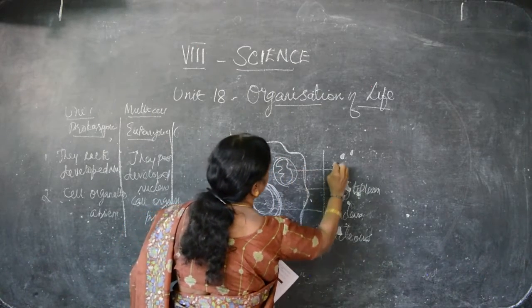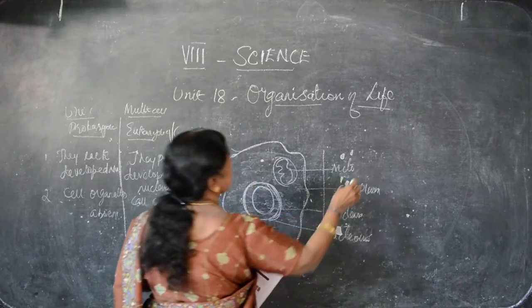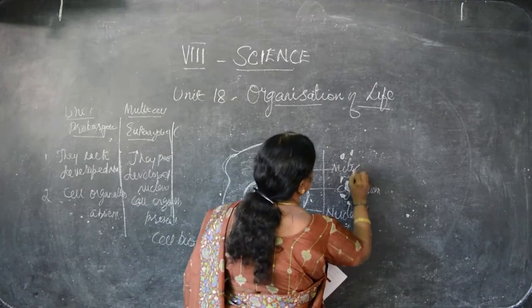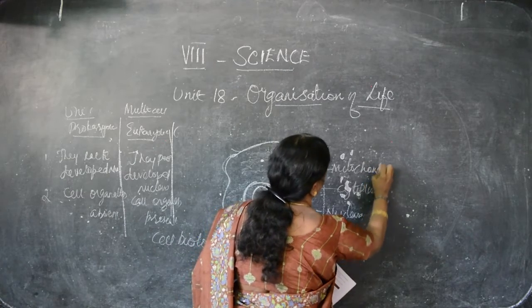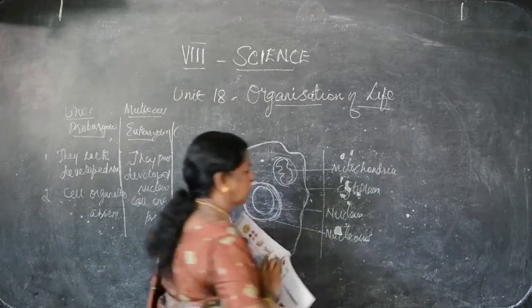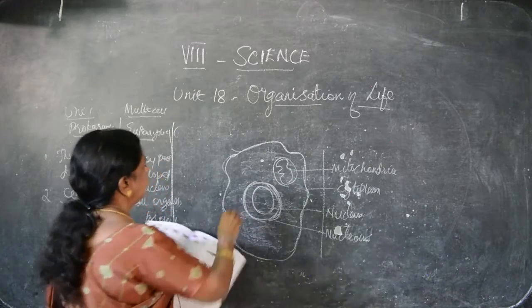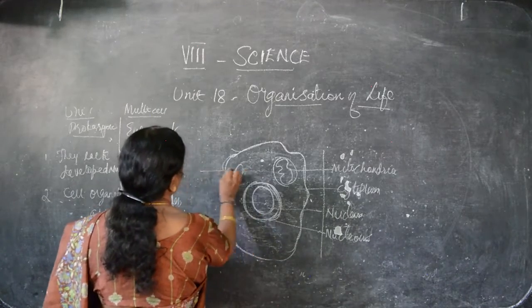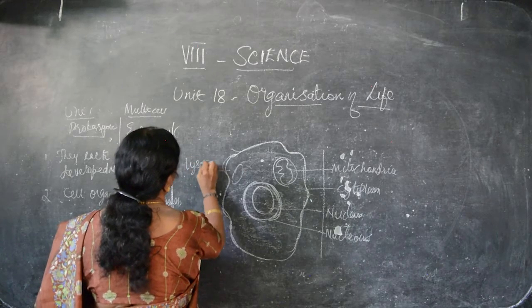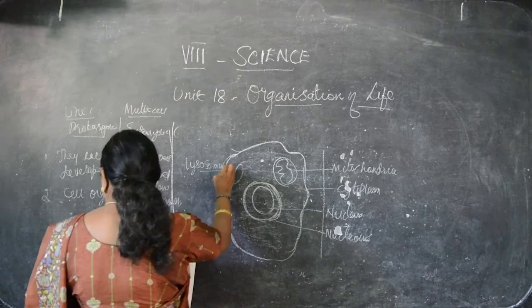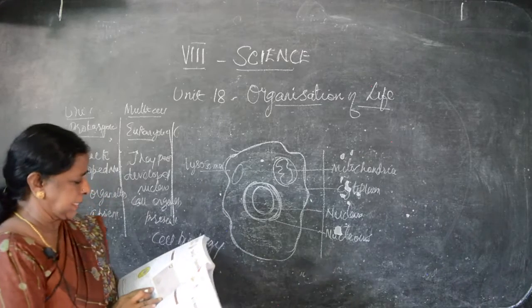This is known as powerhouse of the cell. So whenever energy is stored, it is saved in mitochondria. So mitochondria is known as powerhouse of the cell. And here, lysosomes. They help in protein synthesis.